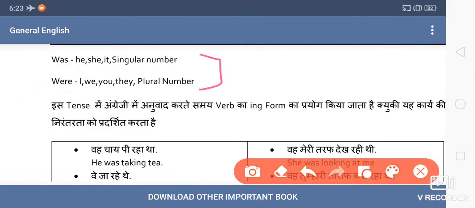Everyone knows that with he, she, it, meaning all singular nouns or pronouns, we use was, and with all plural subjects like we, you, they, we always use were. I is an exception, again using was. So take care of this. In present there were three: is, am, are, but here we have only two: was, were.